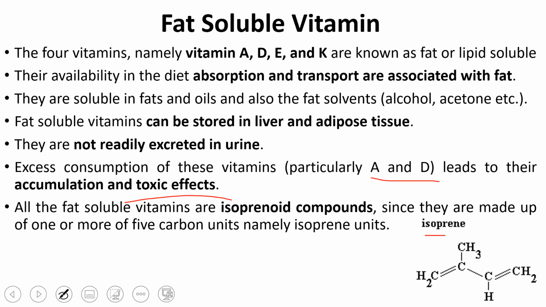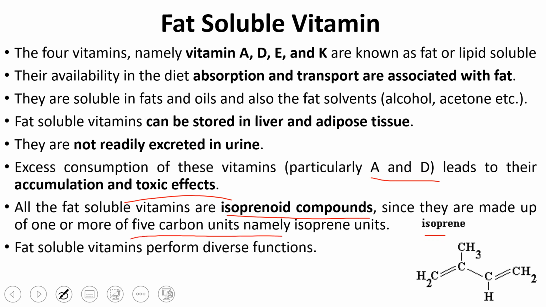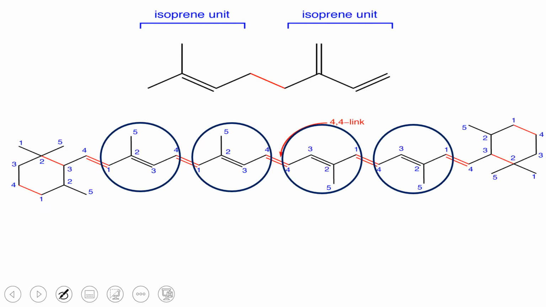All the fat soluble vitamins are isoprene compounds, since they are made up of a 5 carbon unit called an isoprene unit. Fat soluble vitamins perform different functions: vitamin A is responsible for vision, vitamin D is for bone formation, mineralization and other things. Vitamin E works as an antioxidant and is required for reproductive processes. Vitamin K is specifically required for blood coagulation.